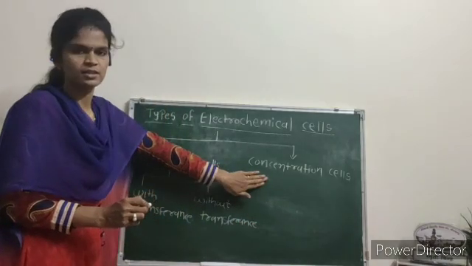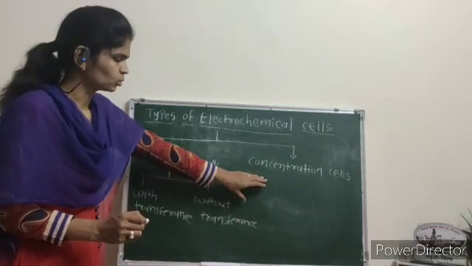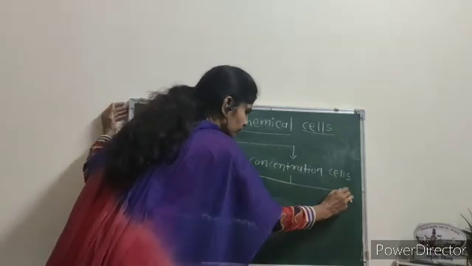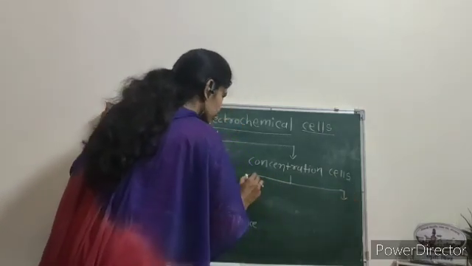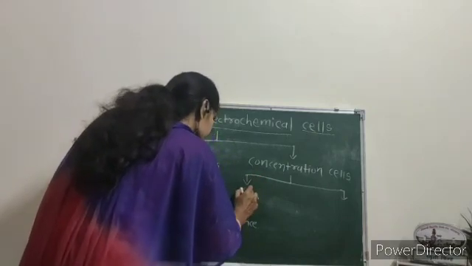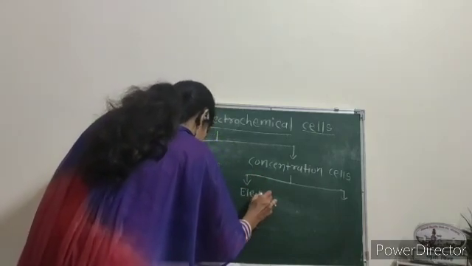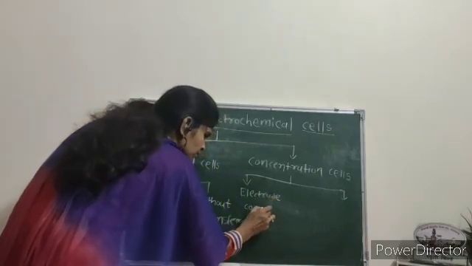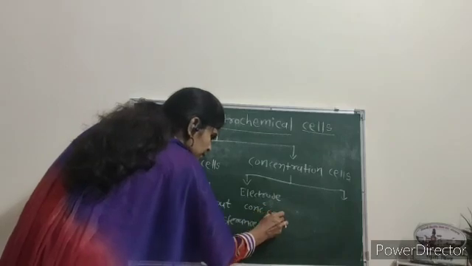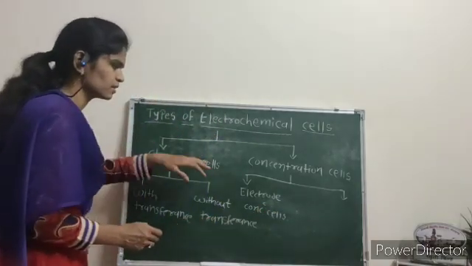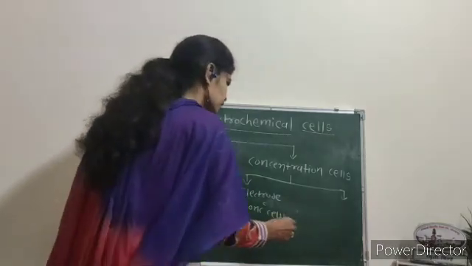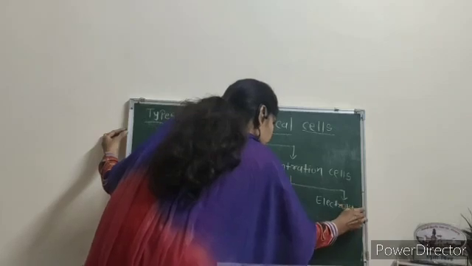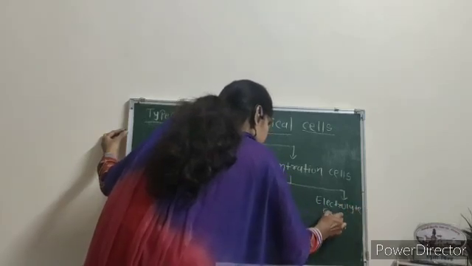Next is the concentration cell, again divided in two types. The first one is the electrode concentration cell, and the second type is the electrolyte concentration cell.